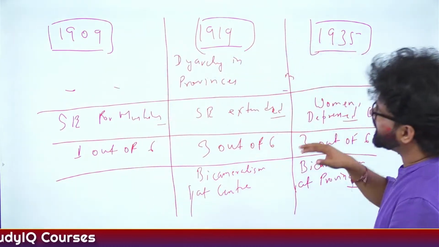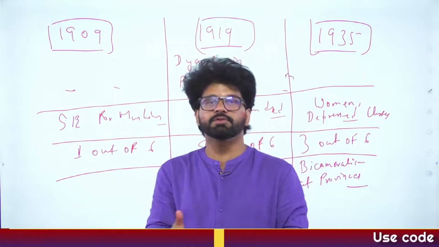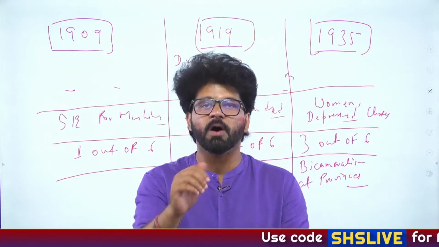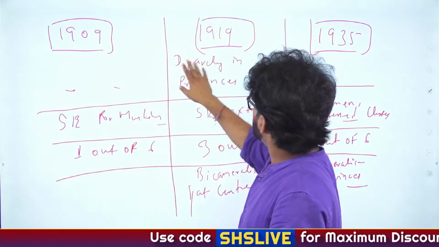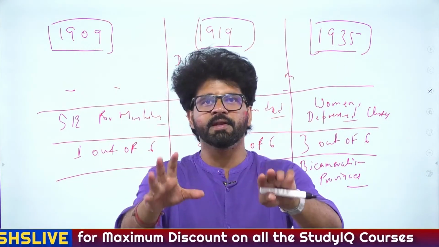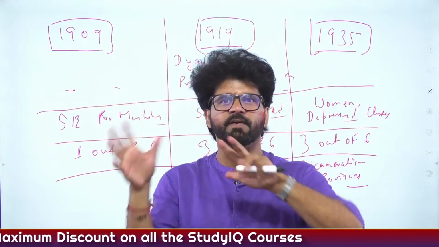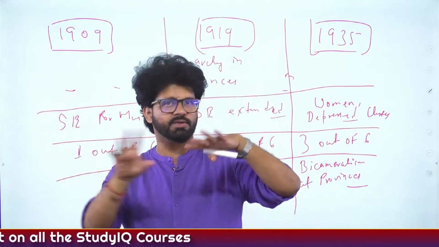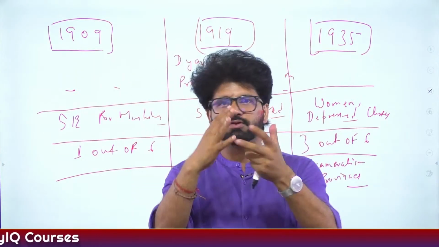So out of governors, executive or legislative council will be more powerful, as Samrat is saying. Fine. So diarchy in provinces has been introduced. Now they will divide, like currently you have union list, state list, concurrent list. You have different subjects. You have police, health, education, etc., etc. At that time also there were different subjects.